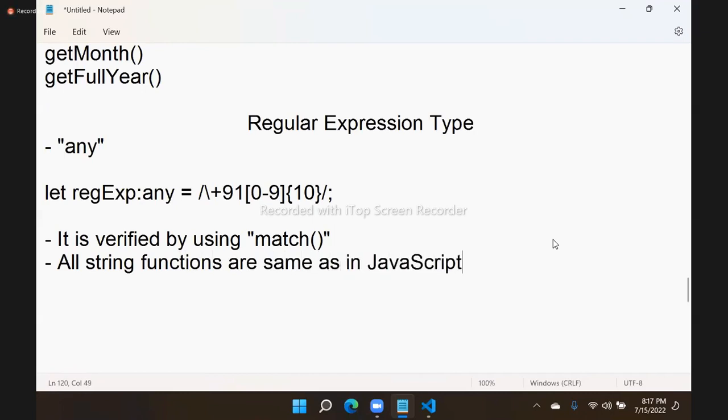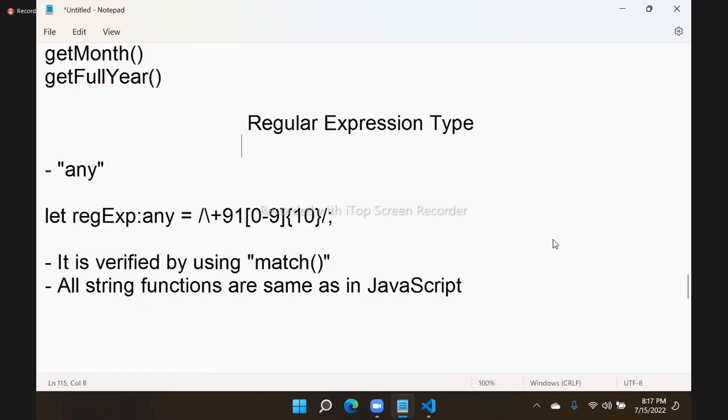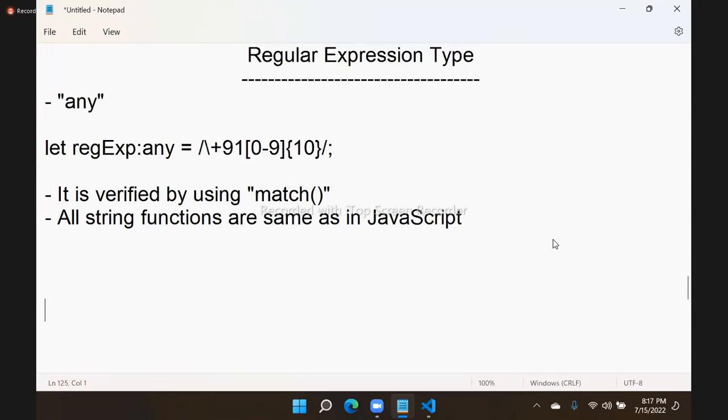String functions means charAt, indexOf, lastIndexOf, slice, trim, split, all the string functions, whatever there, all are same. So regular expression type means how to store regular expressions and use them here. Everything same, no change. So data types, now we are clear.